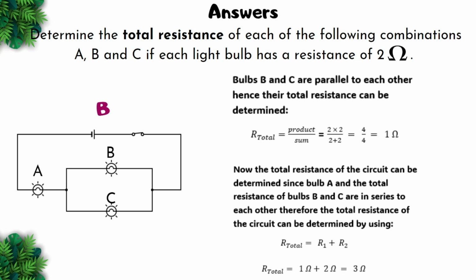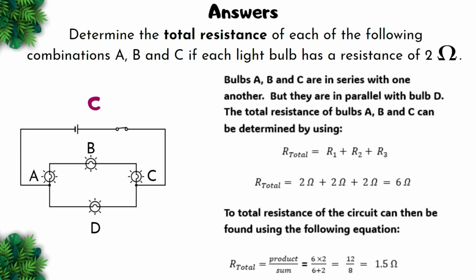Now the total resistance of the circuit can be determined since bulb A and the total resistance of bulbs B and C are in series to each other. Therefore, the total resistance of the circuit can be determined by using R total is equal to R1 plus R2. Our total will be equal to 1 ohm plus 2 ohms to give us 3 ohms.